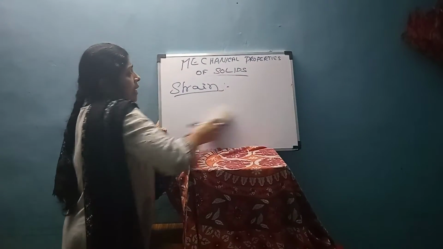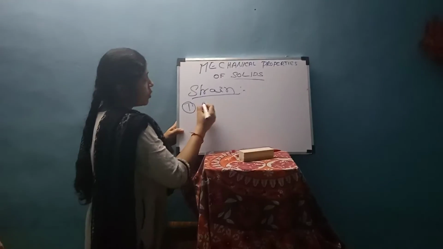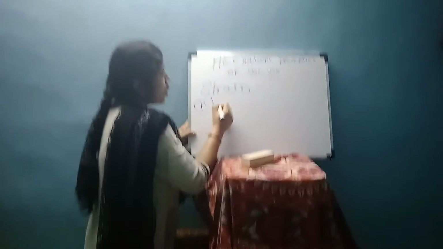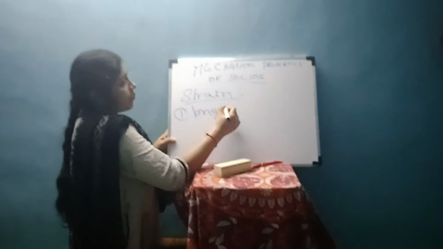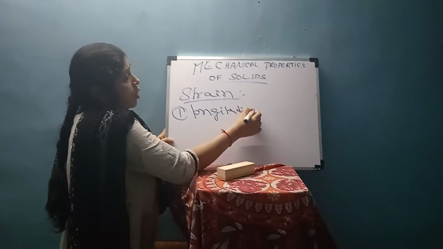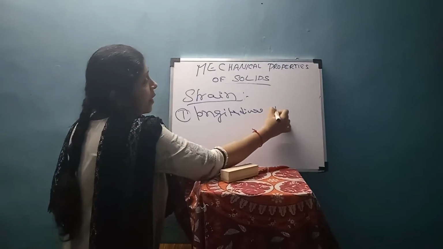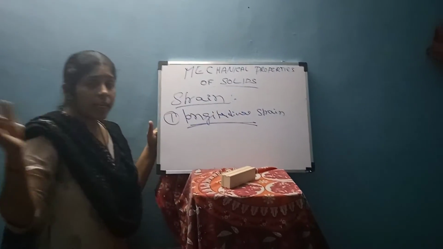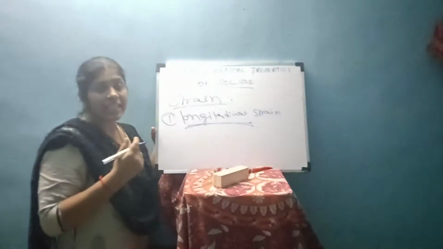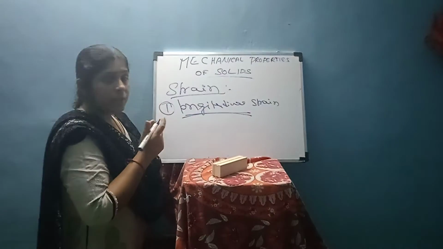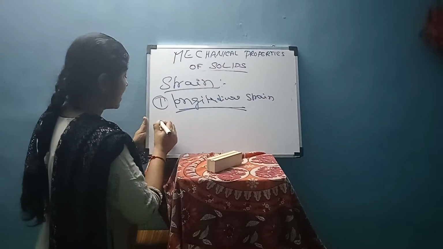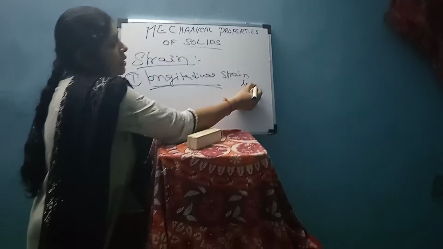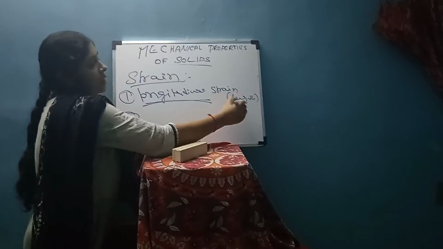Here also there are three types we are going to study. One is longitudinal strain. What is the meaning of longitudinal? I already told you when we studied the stress part. Longitudinal means lengthwise changes.